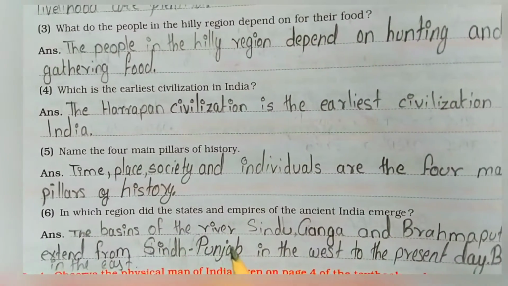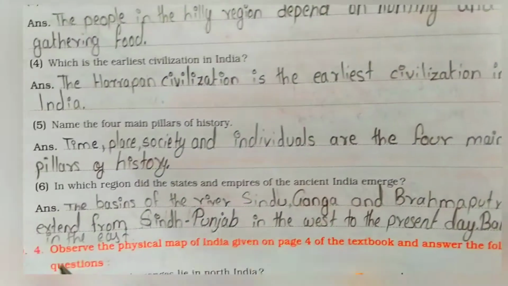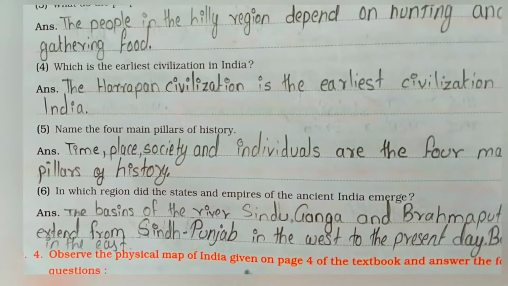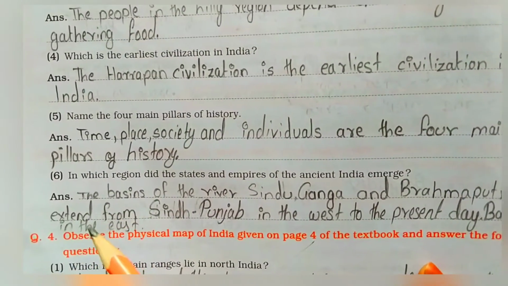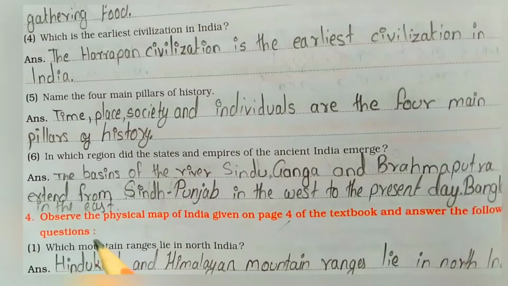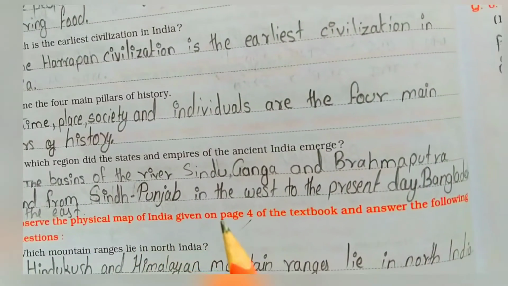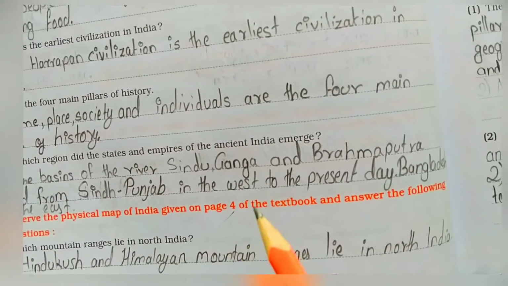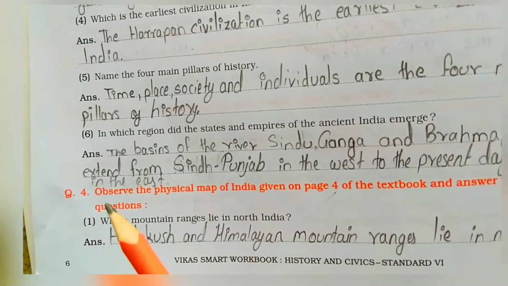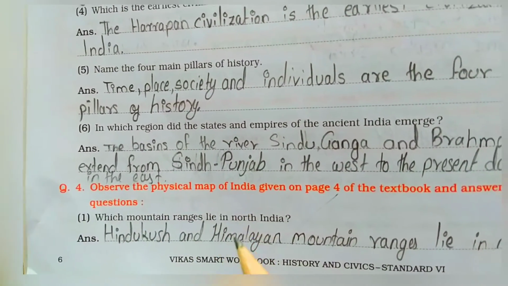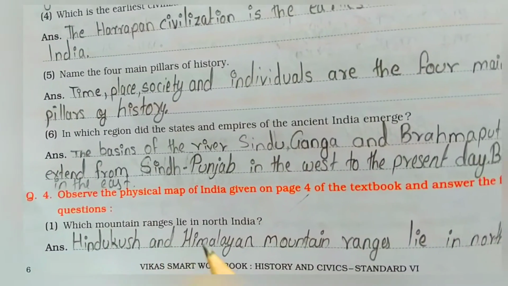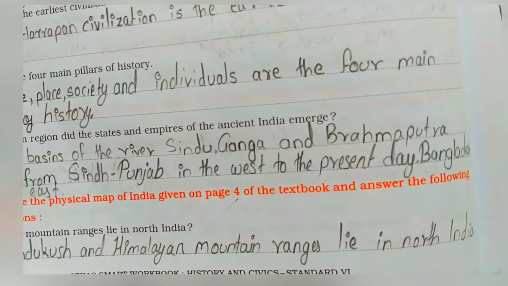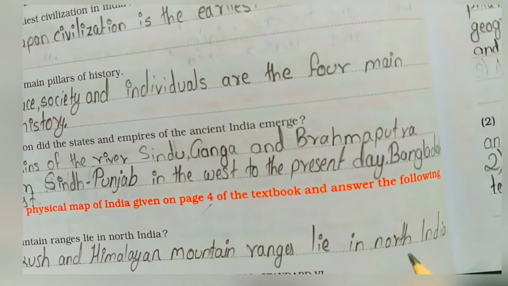The basin of the river Sindhu, Ganga and Brahmaputra extends from Sindhu, Punjab in the west to the present day Bangladesh in the east. Observe the physical map of India given on page number 4 of the textbook and answer the following question. Which mountain range lies in North India? Answer: Hindu Kush and Himalaya mountain range lie in North India.